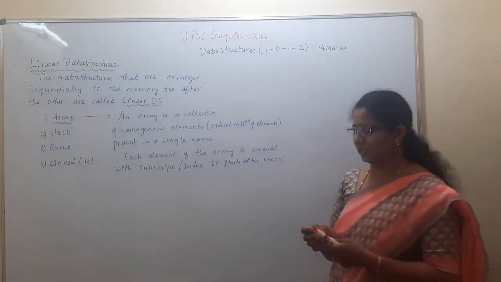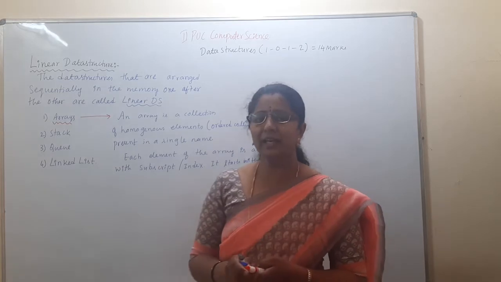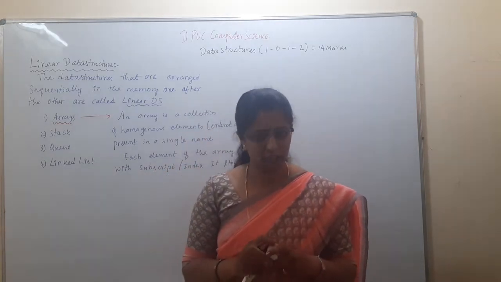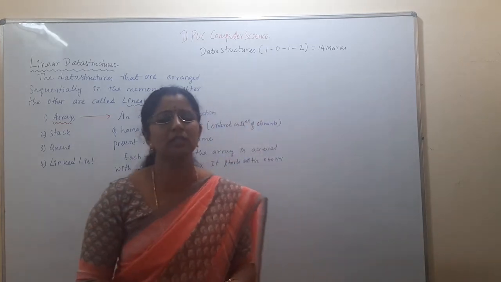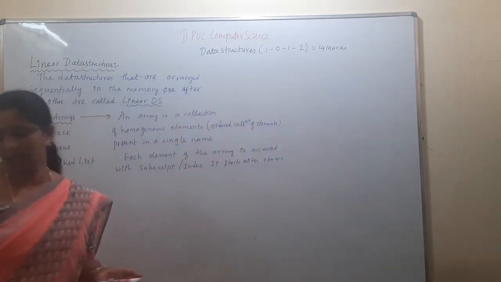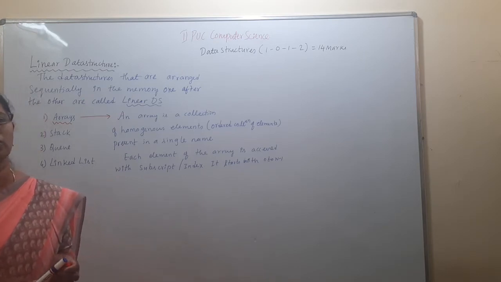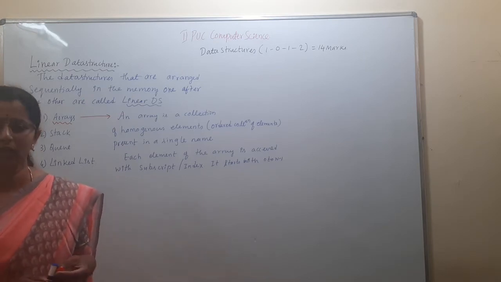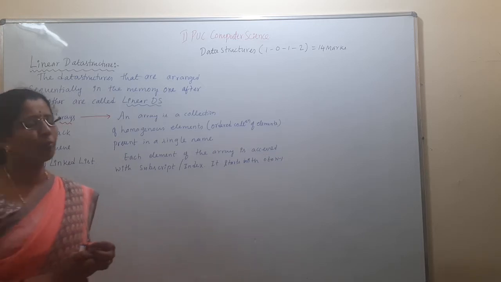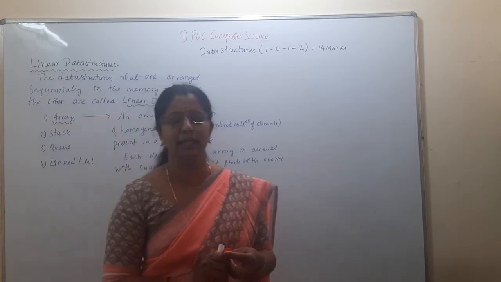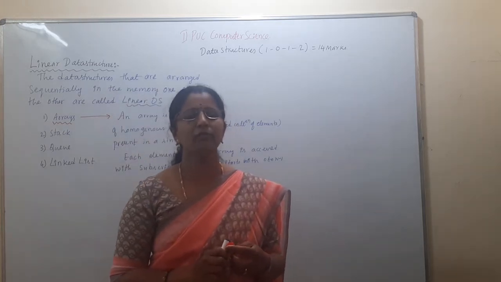Okay, today we will discuss the concept of linear data structure. It is a non-primitive data structure. Why is it a non-primitive data structure? The data structures that are derived from the primitive data structures are called non-primitive data structures, used to store both homogeneous and heterogeneous collections of data.